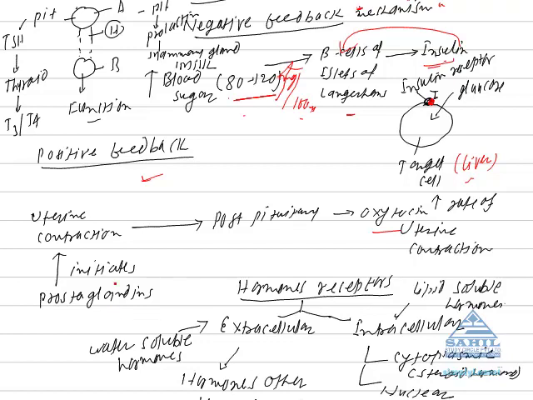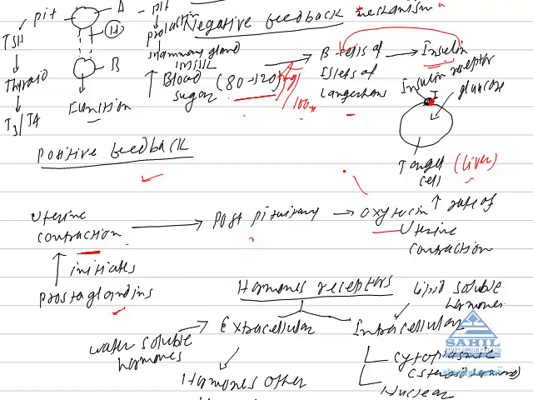When the fetus fully develops, prostaglandin is released by the fetus, which initiates uterine contraction. Uterine contraction is a stimulus for the posterior pituitary. When uterine contraction initiates, it gives a stimulus to the posterior pituitary to release oxytocin hormone.